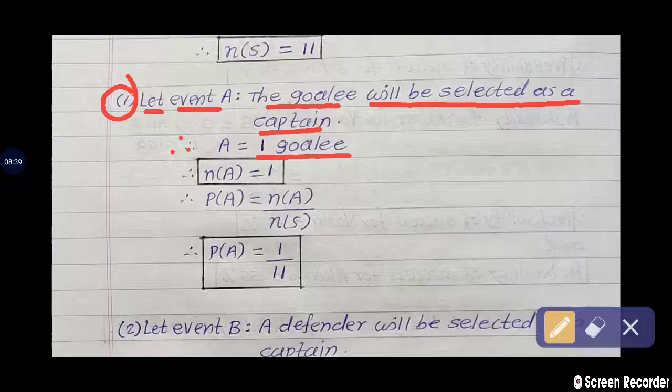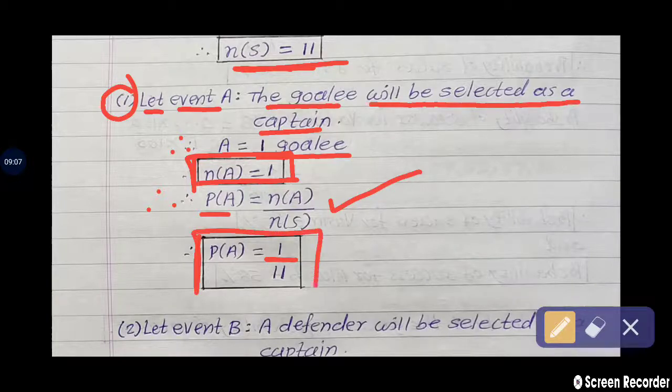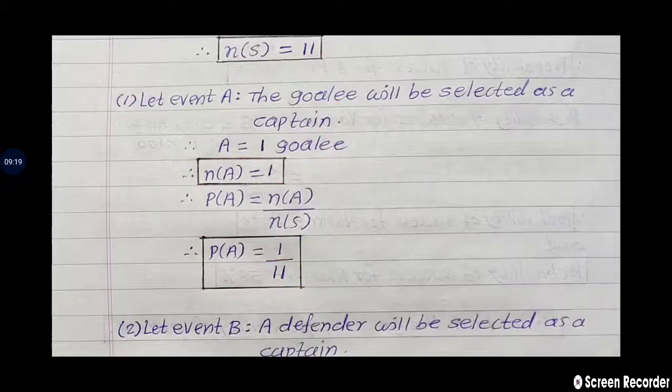Therefore, in this event A, n of A is equal to what? 1. So find the probability. The probability of this event A, P of A, is equal to n of A upon n of S. Substitute the value. n of A is equal to 1, so 1 upon the total sample points in the sample space. See here, n of S is equal to 11. So the probability of event A, the goalie will be selected as a captain, is 1 upon 11. All of you understood? Next.